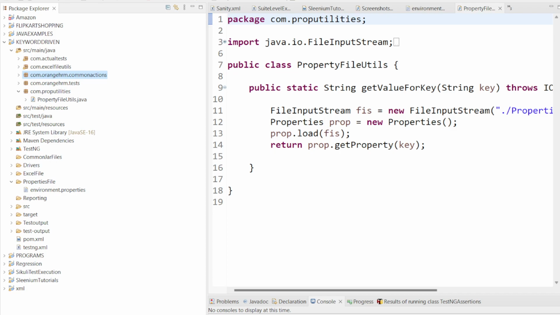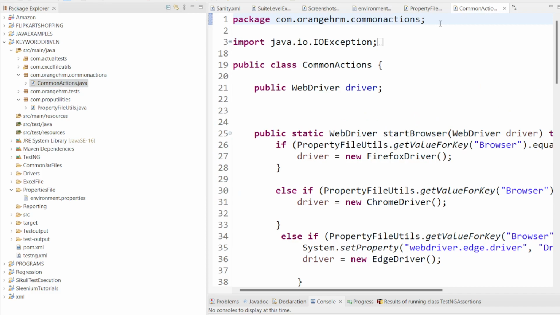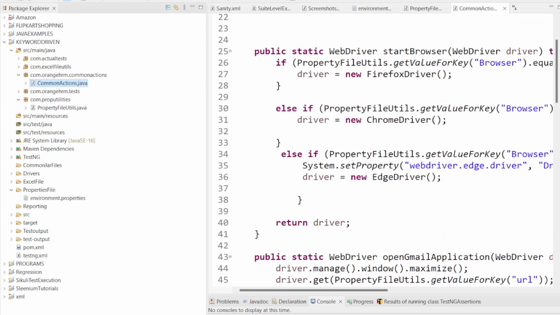Okay, so likewise those are all common actions, which means we can create them only once and reuse them a number of times throughout our automation. That's the reason why I have created one package here. In this package I am going to create all my reusable methods or common actions methods. Those methods will be present inside this common actions class. That is the purpose of this common action package.